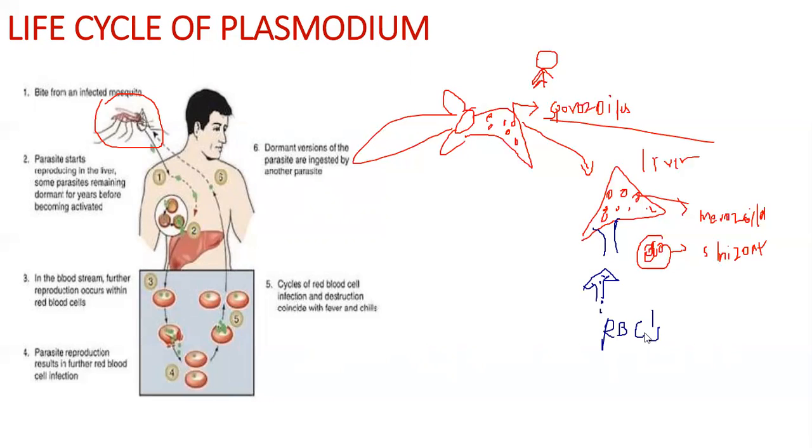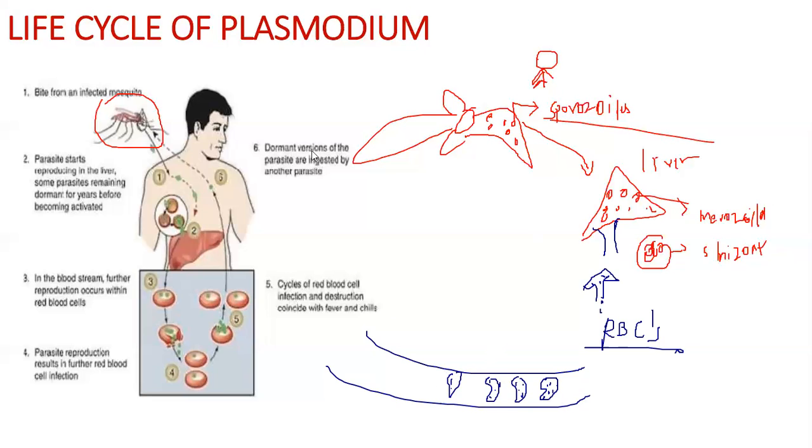Think that this is an RBC, and they are attacking here. They keep on invading all the red blood cells. If this is not treated, the person eventually dies. They keep on multiplying several times.